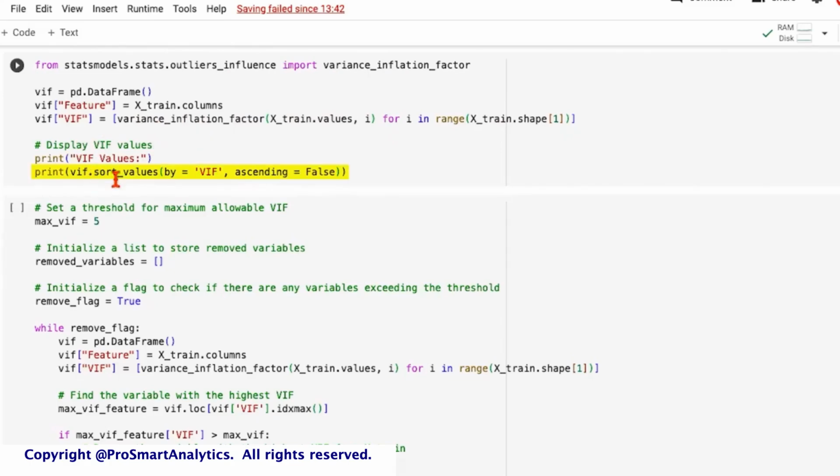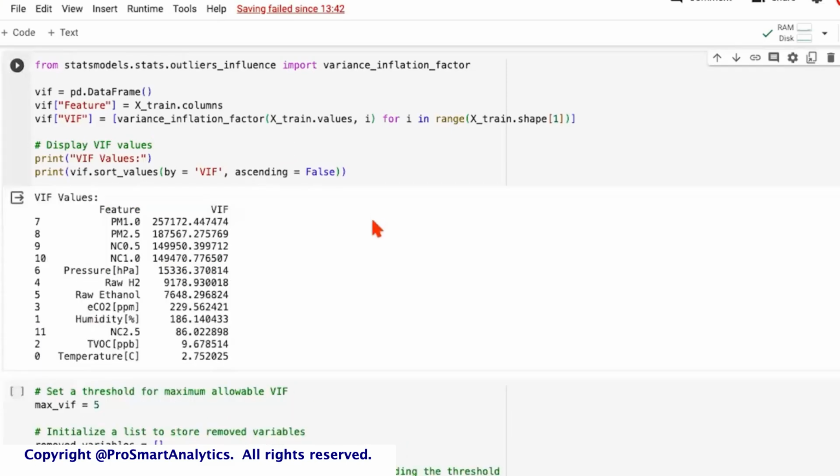And then sorting the VIF values in descending order, because we are supposed to identify the variables with the highest VIF. And in that order, we continue to eliminate these variables. So let's just print this out and we'll get an idea of how the VIF is.